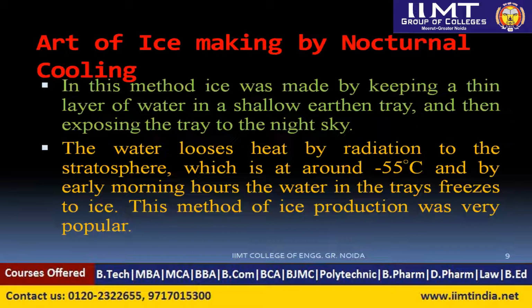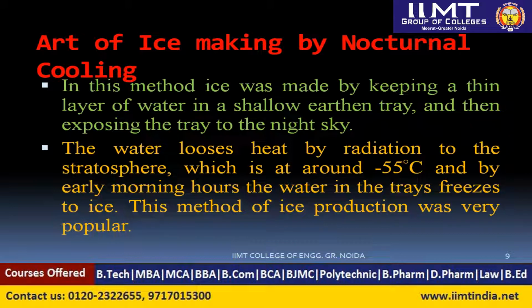So what happens? The water will lose heat by radiation, because in the night the water might be at 5, 10, 15, or even 20 or 25 degrees, depending on the atmospheric condition. But in the stratosphere it is always around -50 or -60 degrees centigrade. So the temperature difference is very high, the radiation takes place, and with its help the heat is lost from the water to the stratosphere layer.